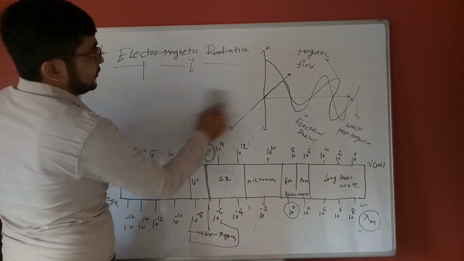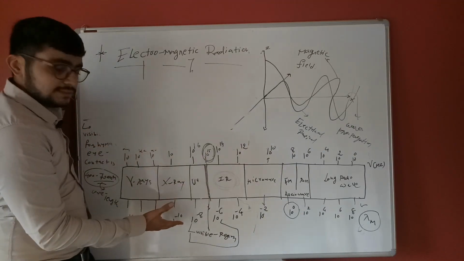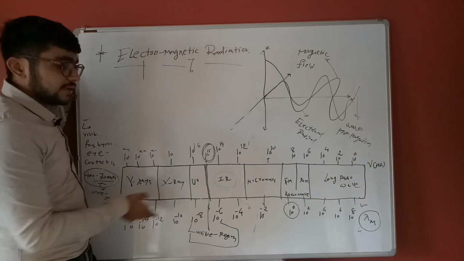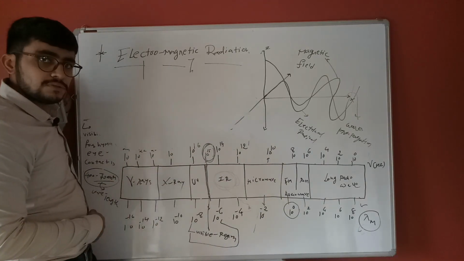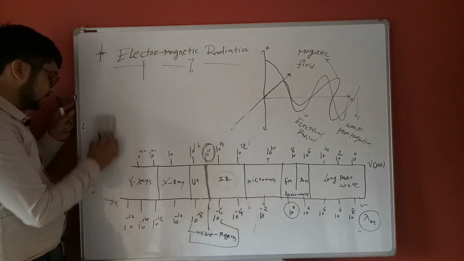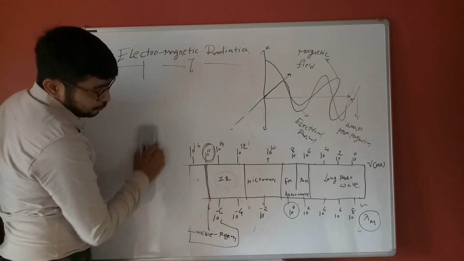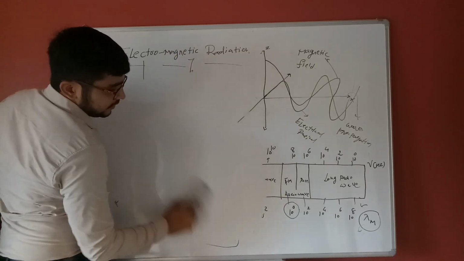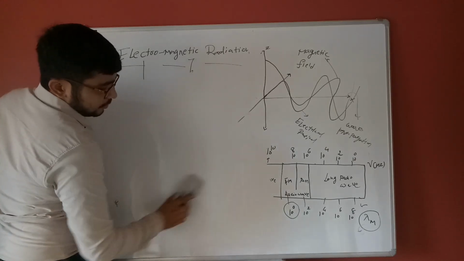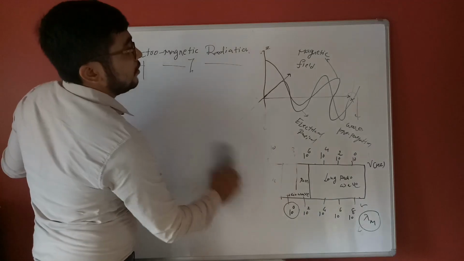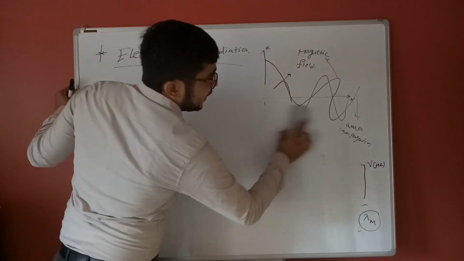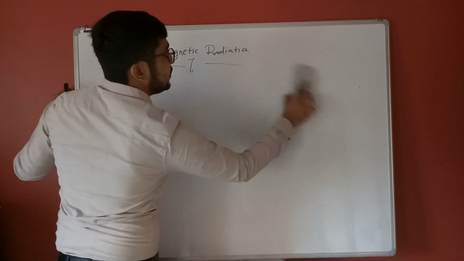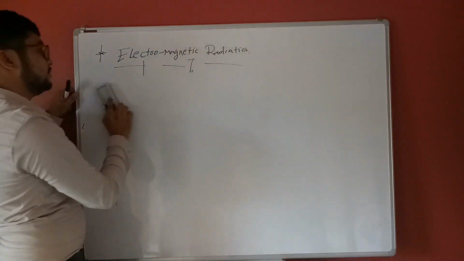So try to remember these charts and follow this chart to remember the values of frequency and wavelength, as they are asked in examinations for MCQs. For the visible region, the frequency value is 10 raised to 15 hertz, or the wavelength value is 400 to 700 nanometers. Try to remember this chart.